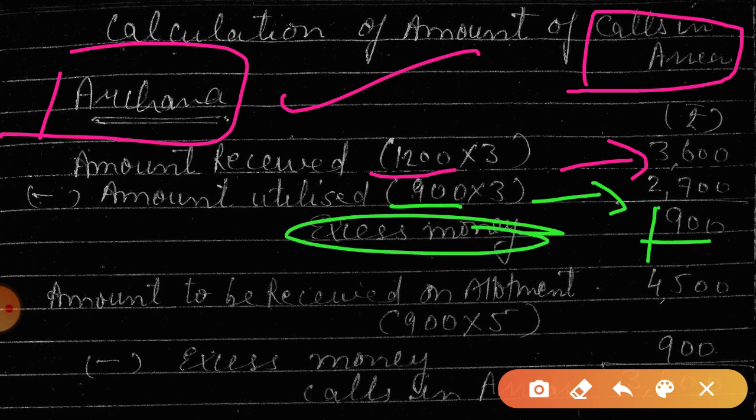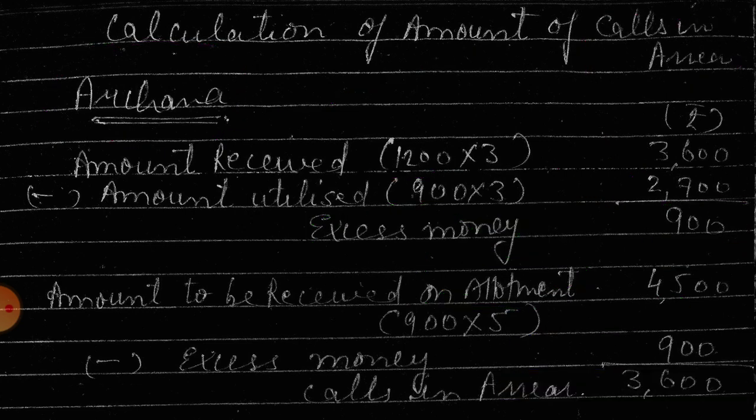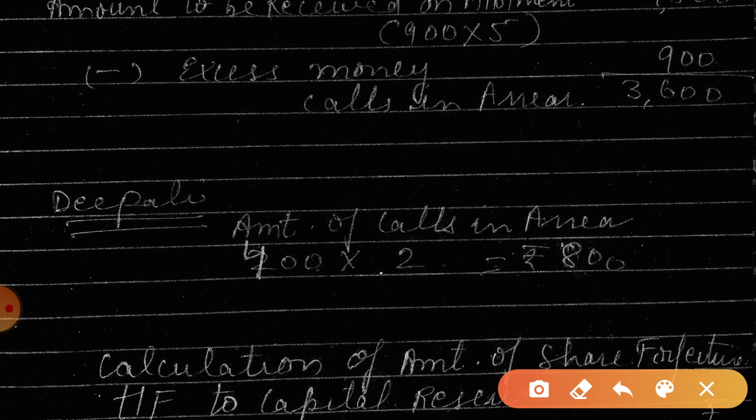Is this clear? 900. Now the company asked for money on allotment, 900 into 5. But she had 900 in excess, so 3600 becomes calls in arrear because she didn't pay any amount at the time of allotment. Clear? And now calculating the amount of Dipali.